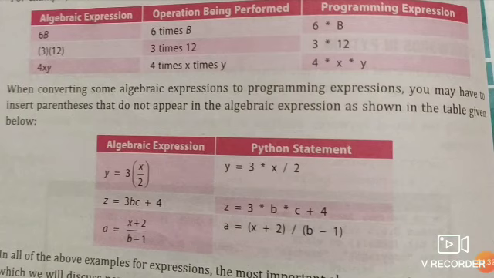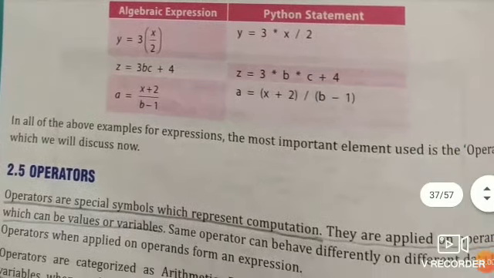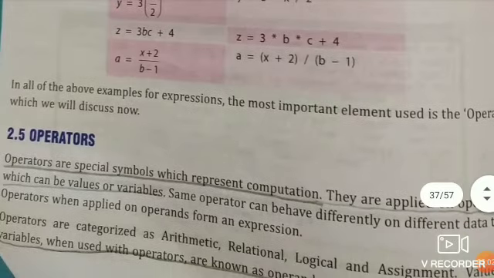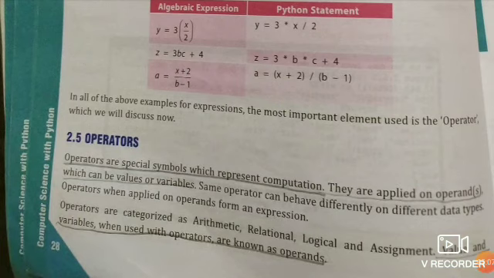Here are algebraic expressions which have no parentheses, but in Python expressions we must provide parentheses whenever necessary. In all the above examples of expressions, the most important element used is the operator, which we will discuss now.